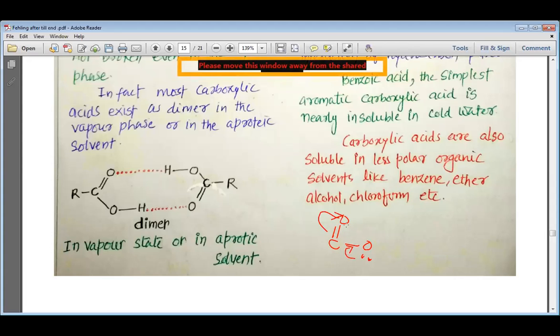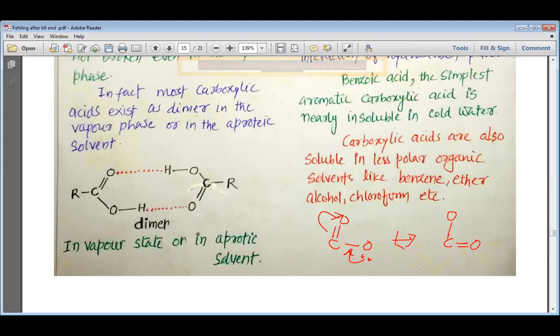So the carbon is directly bonded to two different oxygens, and that is why these two different oxygens make the availability of oxygen very easy, and thus the double bond can be formed at any instance between the carbon and oxygen, and one oxygen has always got the negative charge.